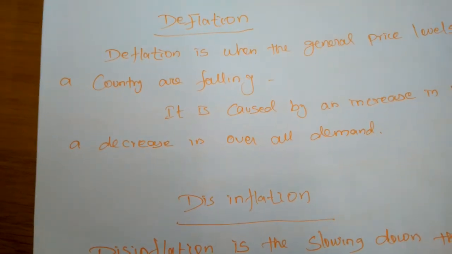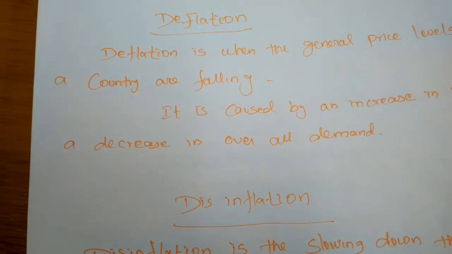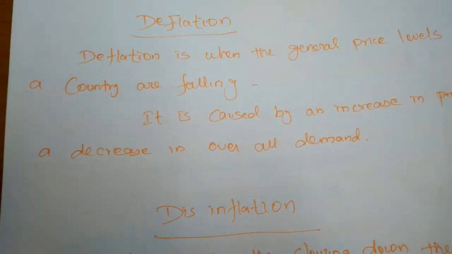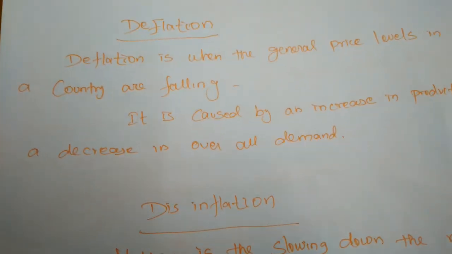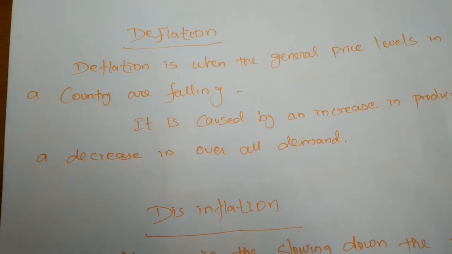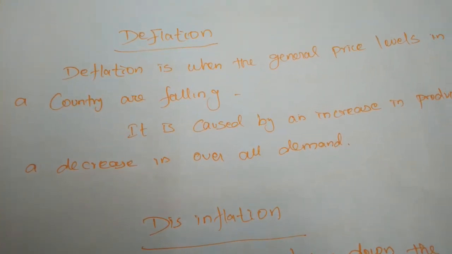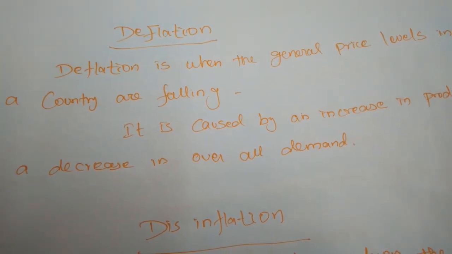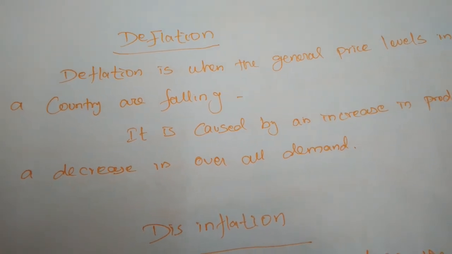Though falling prices are desirable at the time of inflation, such a fall should not lead to a fall in the level of production and employment. Even if the price of commodities is reduced in the time of inflation or at the beginning of deflation, it is acceptable. But if the price continuously falls during deflation, the producer or the entrepreneur will be affected.